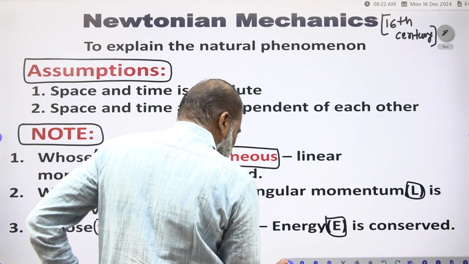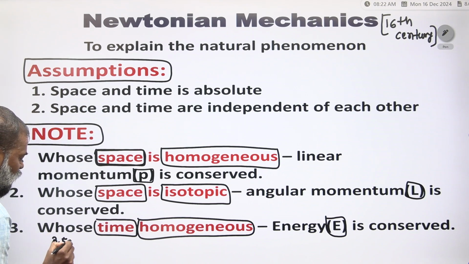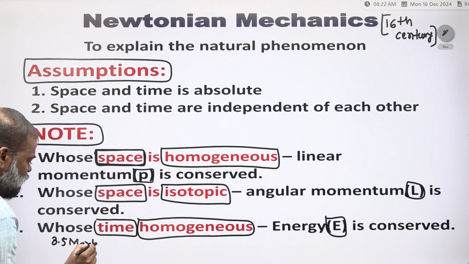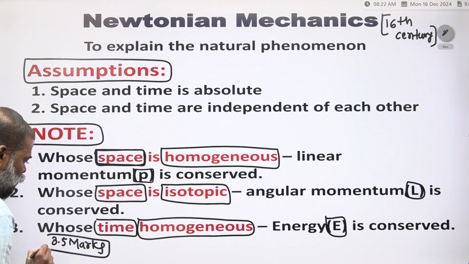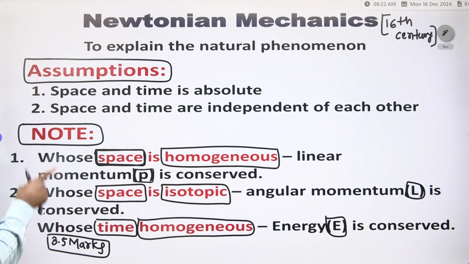Energy is conserved. So maybe they are asking this question in CSIR for 3.5 marks: whose time is homogeneous, which parameter is conserved? Energy is conserved. Whose time is homogeneous, energy is conserved. Whose space is homogeneous, linear momentum is conserved. Whose space is isotropic, angular momentum is conserved.